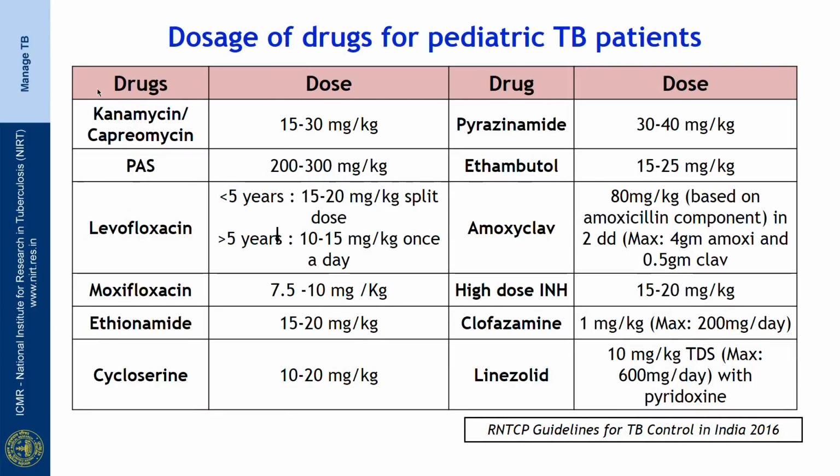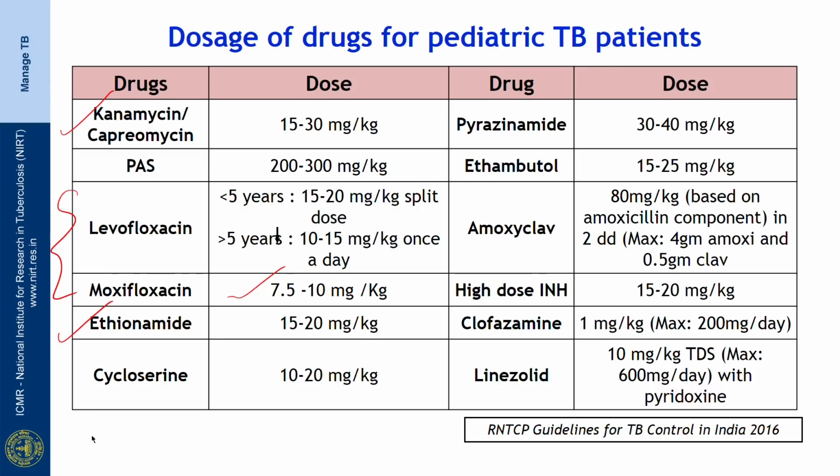This chart shows the dosage of drugs for pediatric TB patients. So, we are going to use the second line drugs for pediatric TB. The milligram per kilogram body weight as suggested in this chart has to be prescribed. So, aminoglycosides like kanamycin and capreomycin are prescribed in a dosage of 15 to 30 milligram per kilogram body weight. The quinolones, levofloxacin and moxifloxacin, are given here. Moxifloxacin dosage is 7.5 to 10 milligram per kilogram body weight.